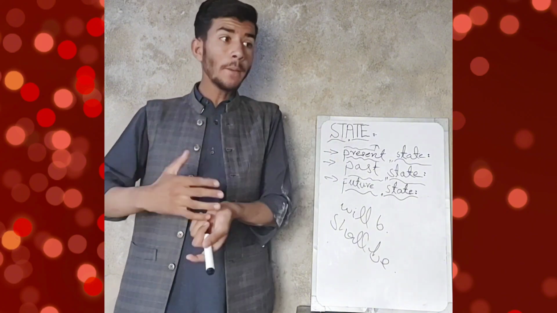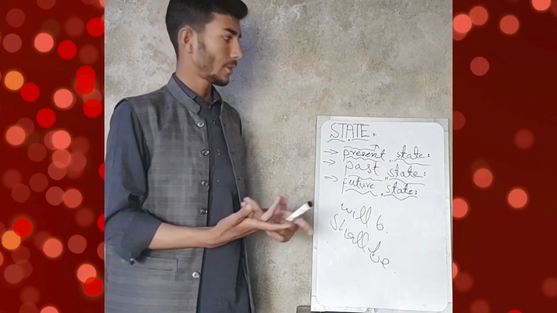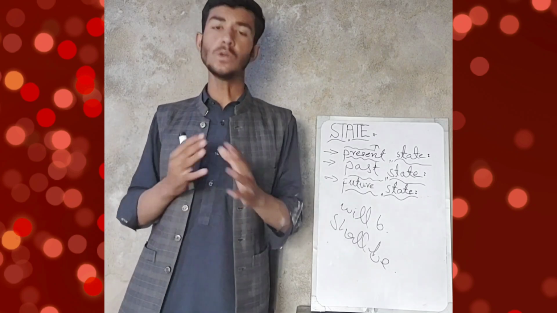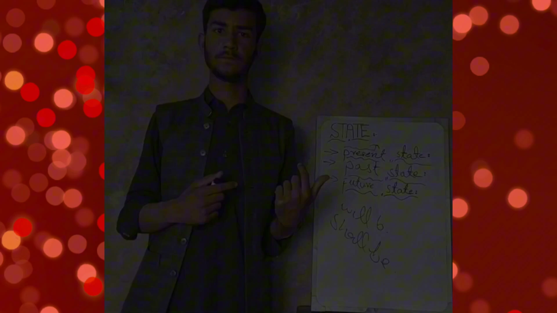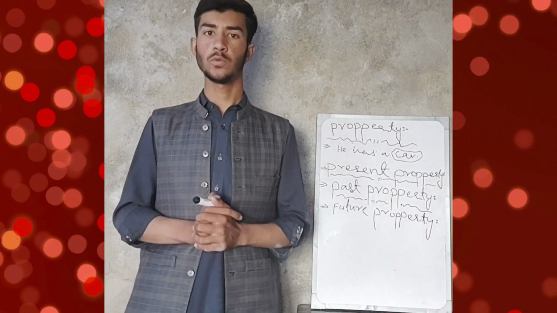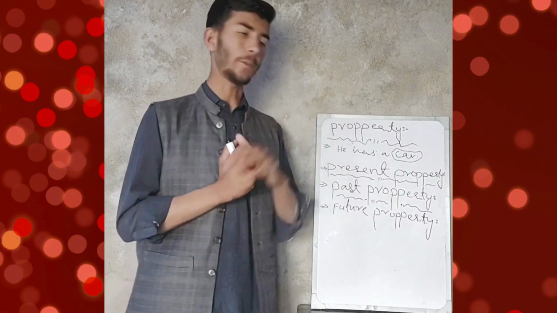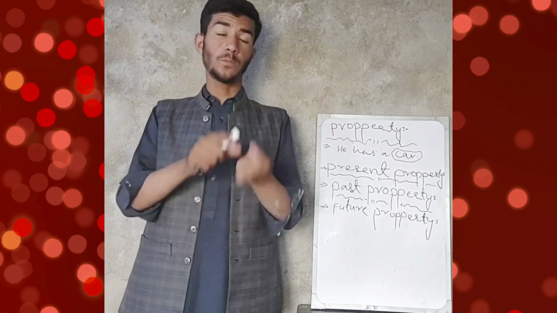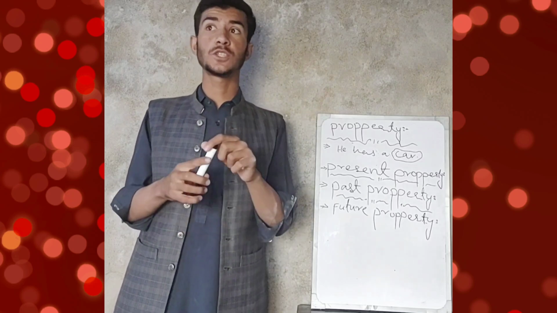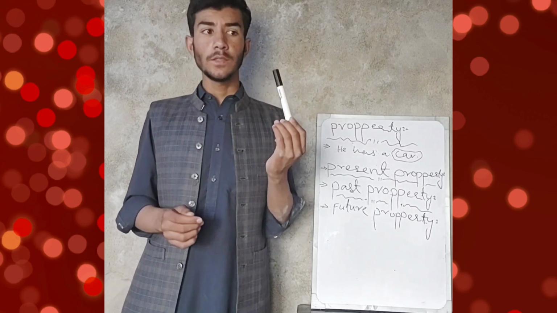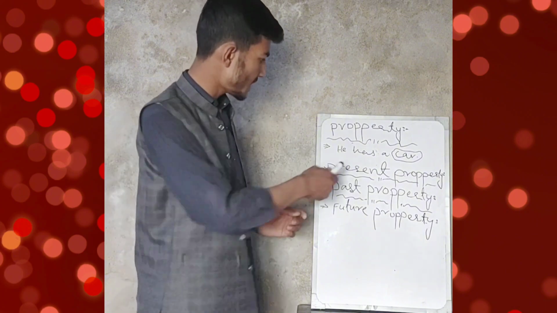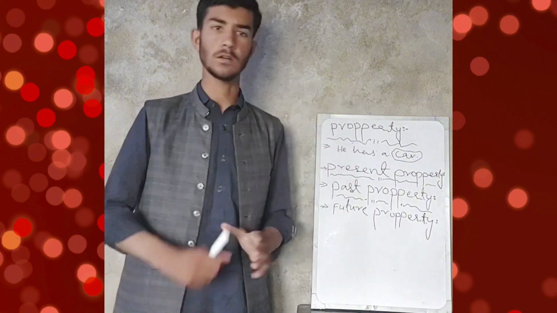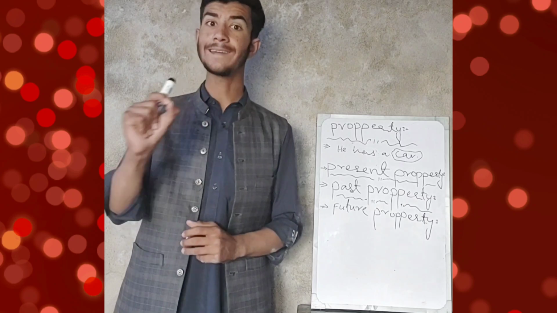So now I hope that you have learned this. So we have properties. First of all we will read property. What is property? Property is the thing which shows us the property of someone. For example, we have written an example that he has a car. In Hindi, woh ek gaadi rakhta hai.